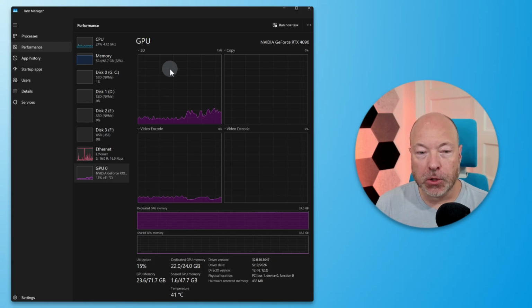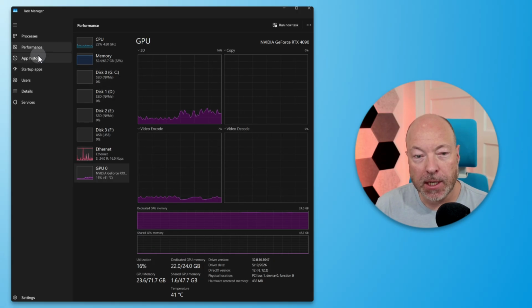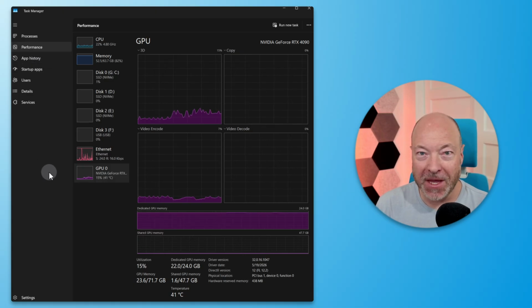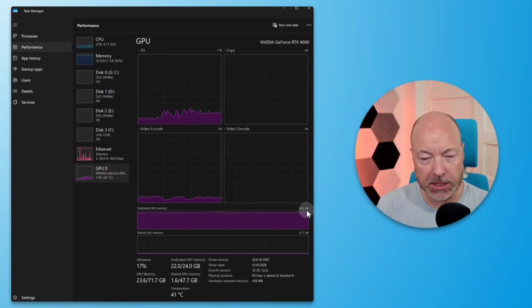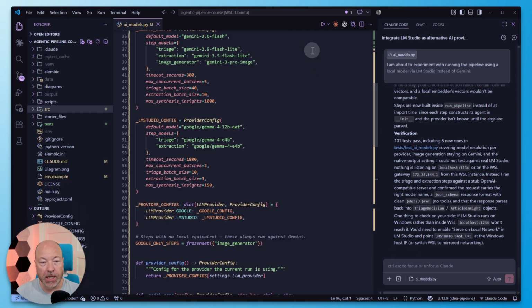I can also quickly show Task Manager here, just so you see that my GPU is actually loaded full of AI models, right? So here on the Performance tab, GPU, I have 24 gigs available. This is my NVIDIA 4090. So it's basically full at this point. All right, so back to the IDE.